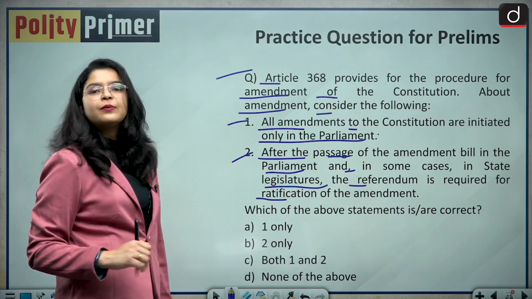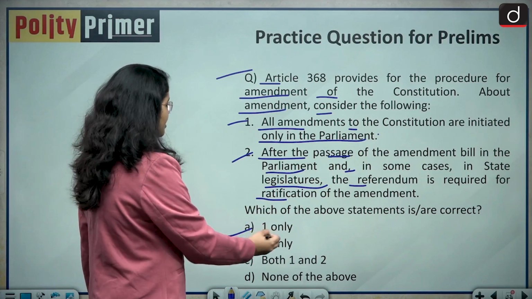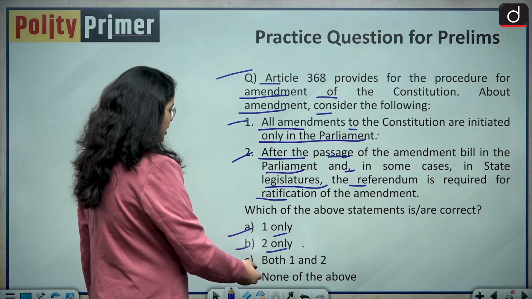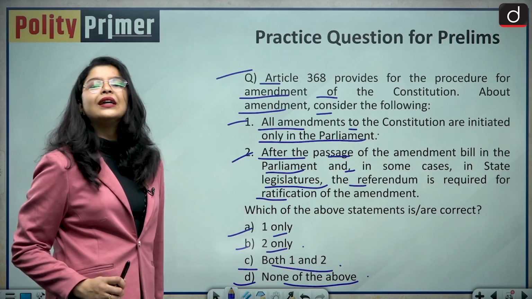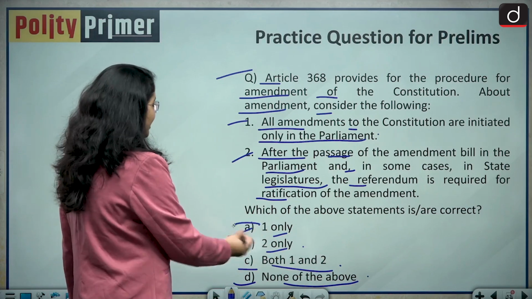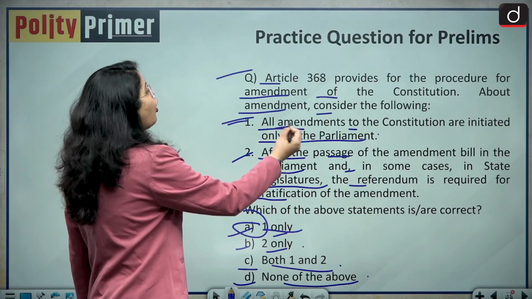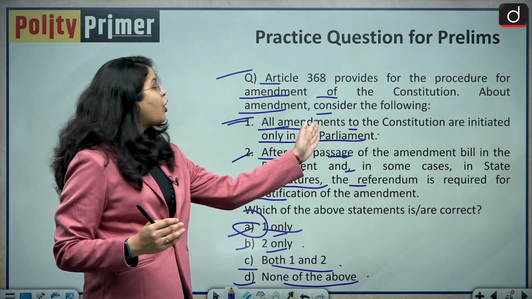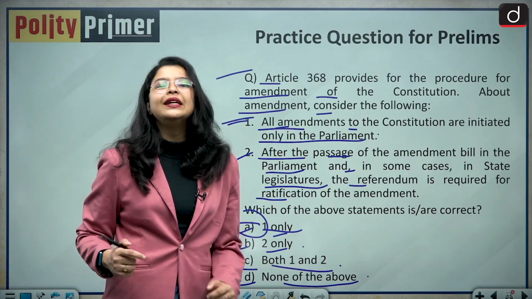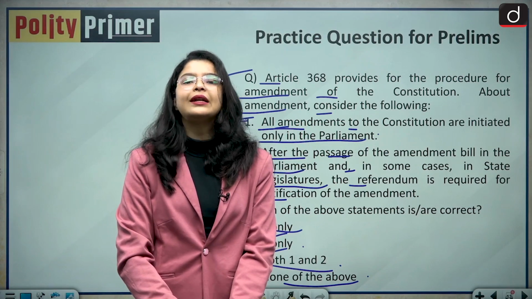Which of the above statements are correct? Your options are, option A is 1 only, option B is 2 only, option C is both 1 and 2, and option D is none of the above. So your correct answer is going to be option A, 1 only, that all amendments to the Constitution are brought or initiated only in the Parliament. So this is the correct answer.